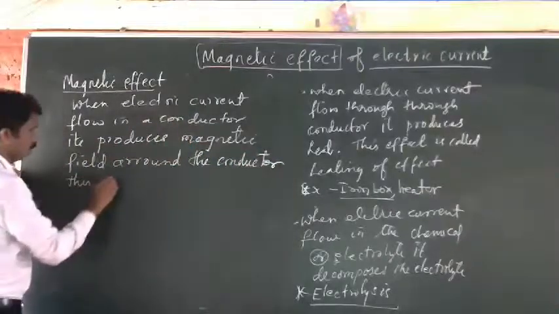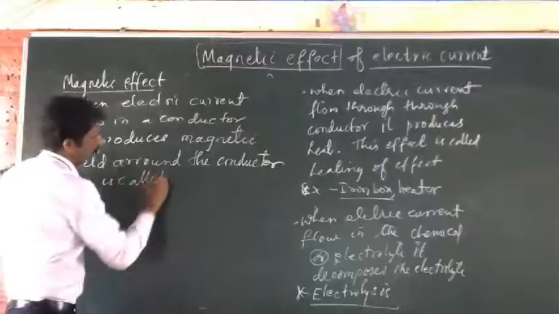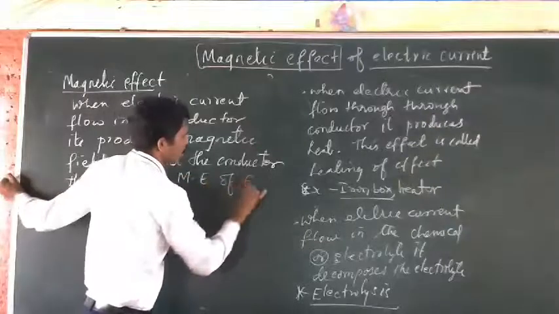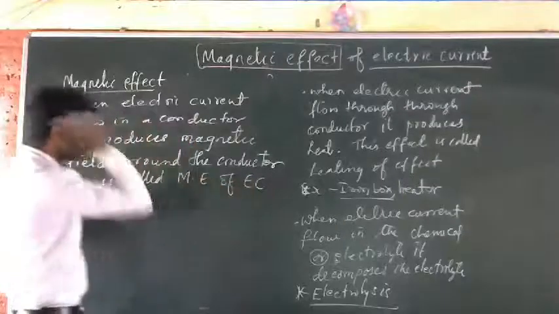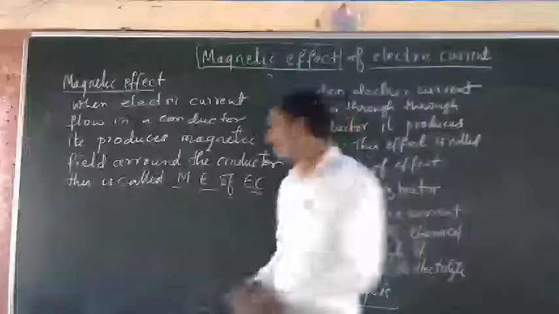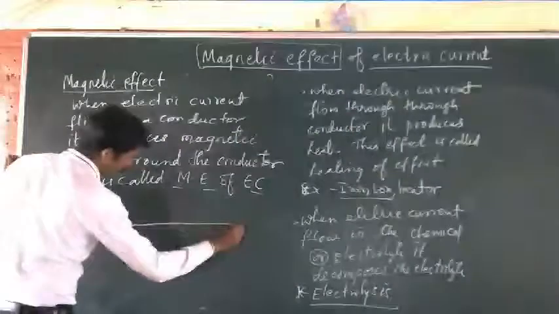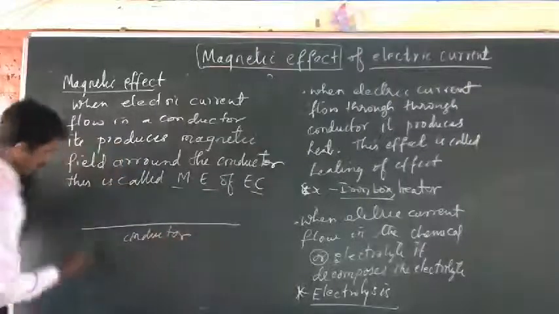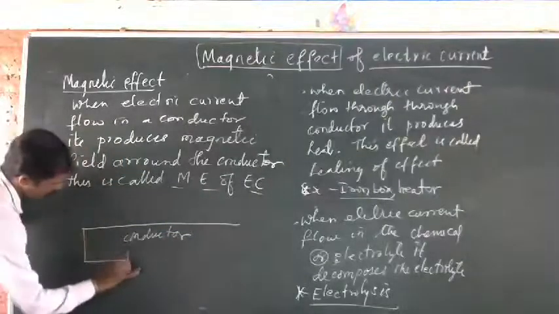This is called magnetic effect of electric current. So whenever a current flows, say this is a conductor, this is an electric circuit.